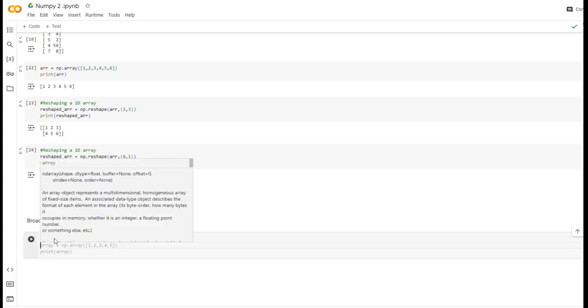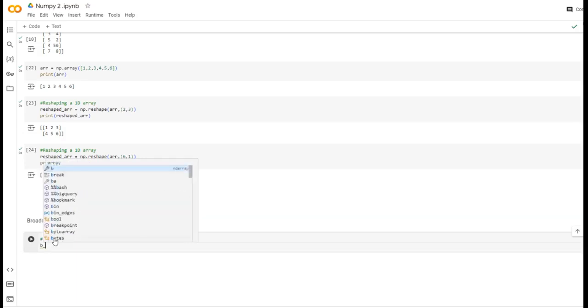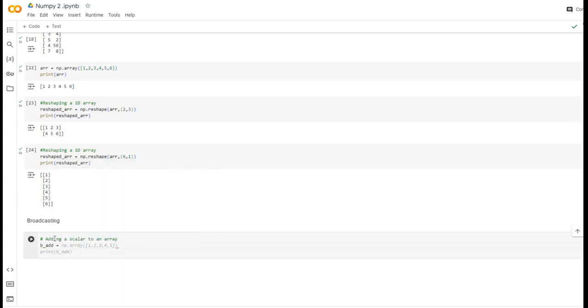Directly you can write broadcasted addition, and you give the array. Here the array is the reshaped array. To this reshaped array I am directly adding plus 5. So in this reshaped array, every element gets 5 added. See here.